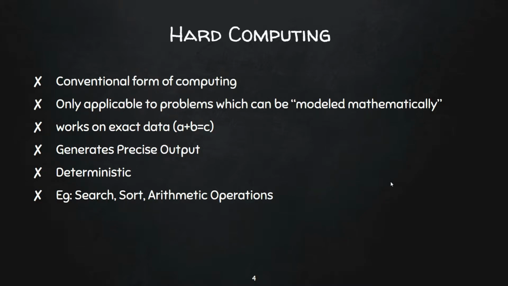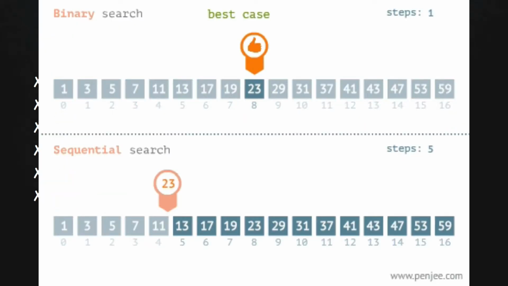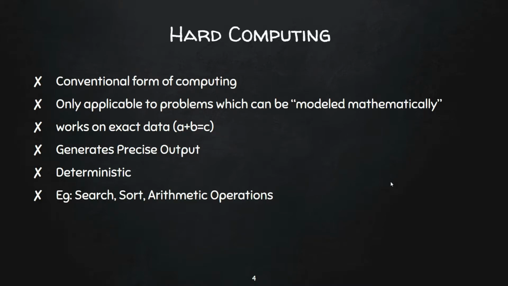So as the name suggests, hard computing generates precise output. As we are giving precise inputs and we also have a mathematical model, that is an algorithm, already present for that operation, there is no chance of getting any other output like c1, c2, c3. Hard computing operations are deterministic. That means however many times we repeat the same process, we will get the same output. c can't be changed if a or b is not changed. We can take searching algorithms, sorting algorithms, and arithmetic operations as examples for hard computing.